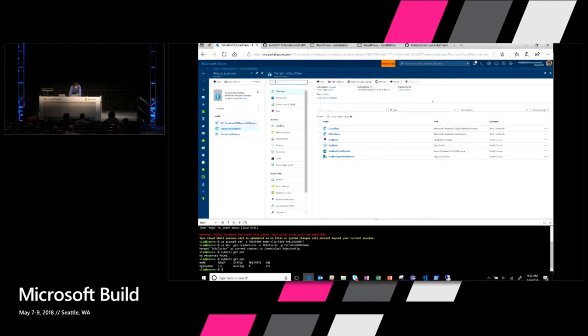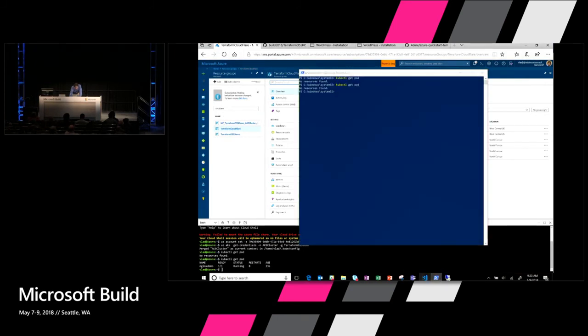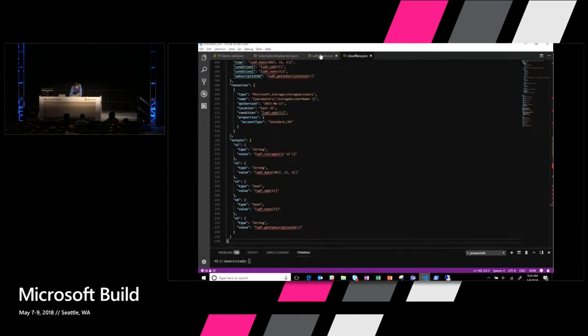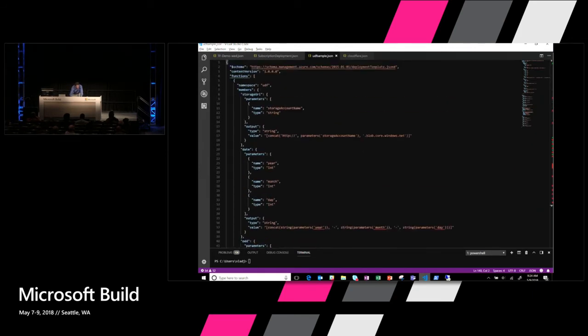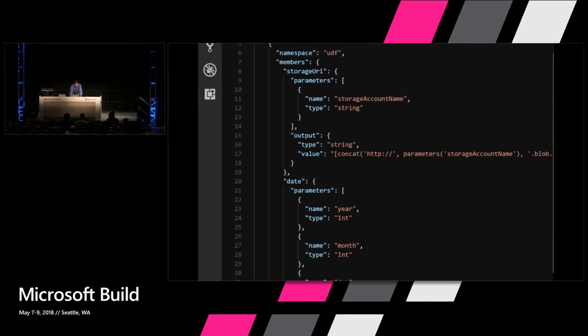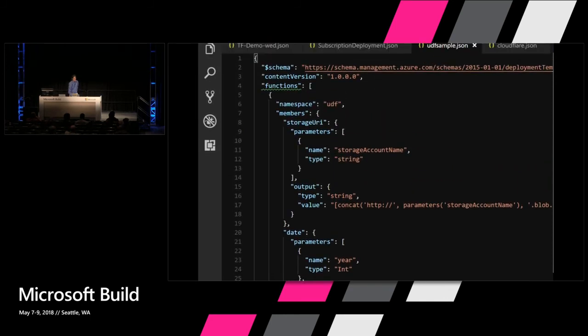So, switching back to demo here, I'll show this. This is our sample, also posted on the same GitHub, where you see there is now this function section. You can specify within a namespace a number of different user-defined functions. So storage URI is now an addressable function within that template scope.